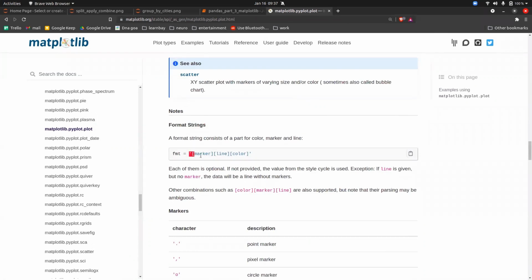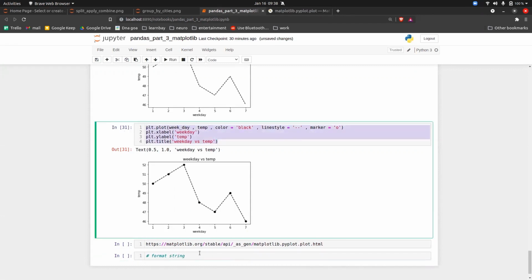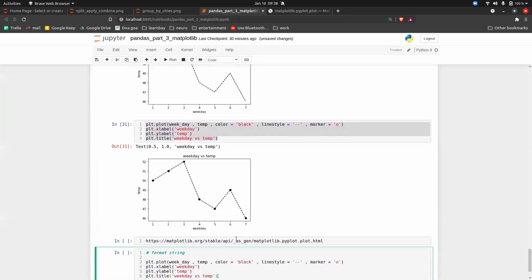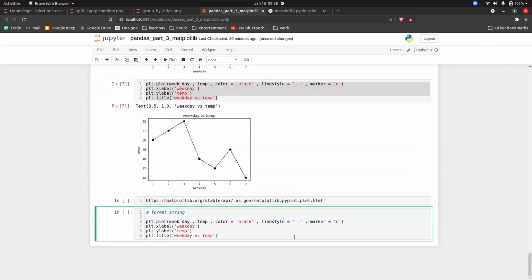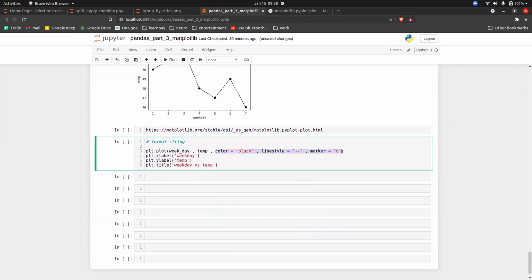So you can give the format string in this format also. For example, let's say format string. So instead of giving different parameters like color, line style, marker, if you know how the format string works, what you can do is you remove this part and you can write it in the form of a format string.